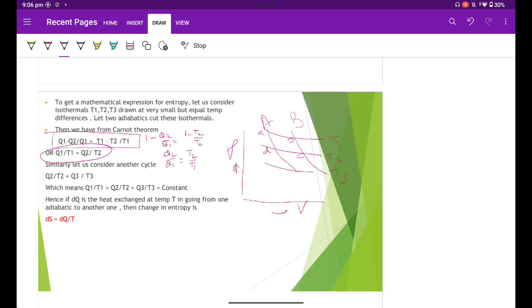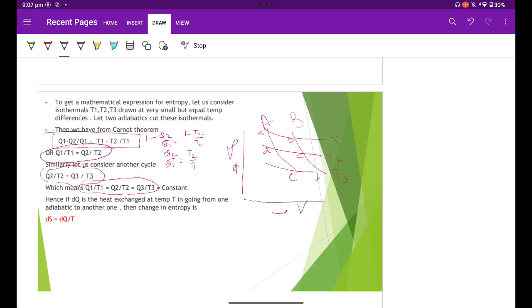Similarly, if I consider the cycle D, C, E, F, an amount Q2 is absorbed at temperature T2 and Q3 is given out at temperature T3. Therefore, Q2 by T2 is equal to Q3 by T3, which directly means Q1 by T1 is equal to Q2 by T2 is equal to Q3 by T3, which is constant.